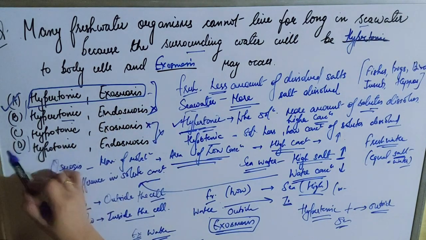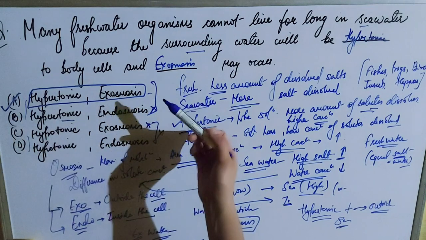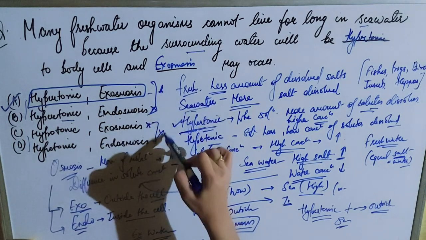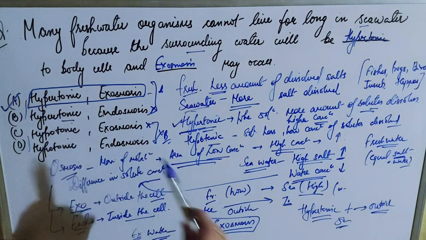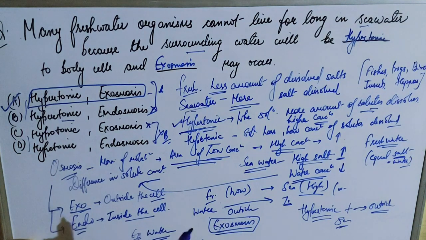So we have two options left, A and B. Seawater is hypertonic because it contains more salts, so exosmosis will take place. Water will move from the freshwater organism's body into the seawater. That's the perfect answer.